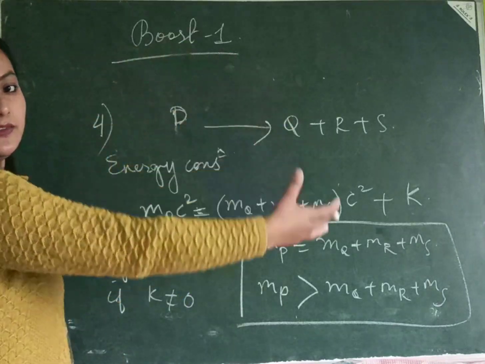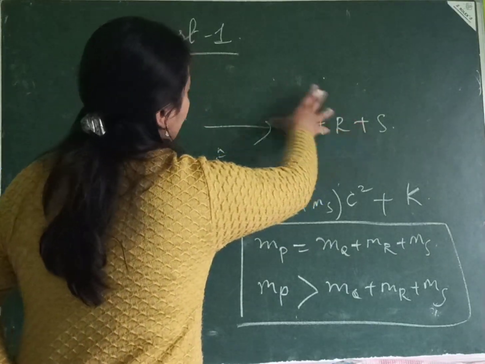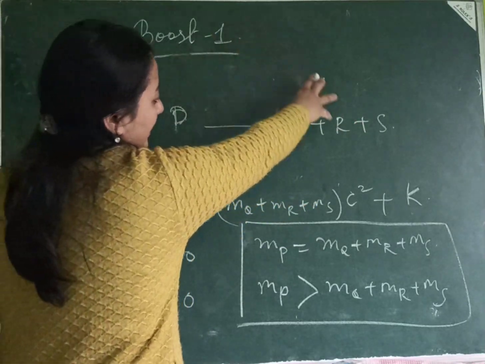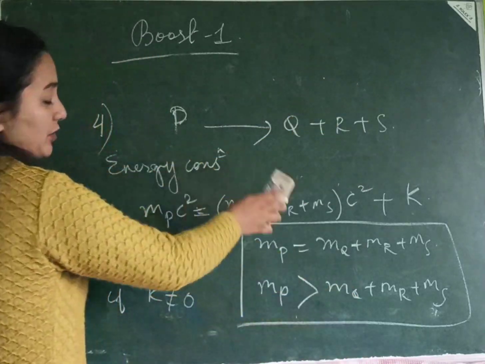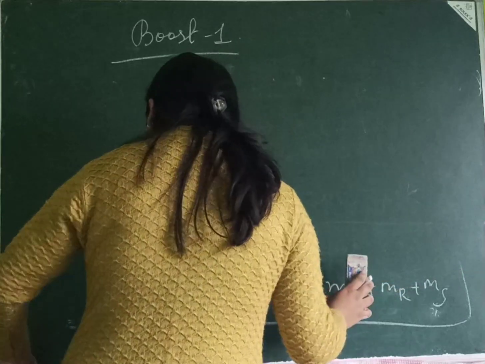I cannot have the other way around, right? I cannot have a lighter particle decaying into a heavier particle. I must always have a heavier particle decaying into a lighter particle. So this is from your energy conservation.